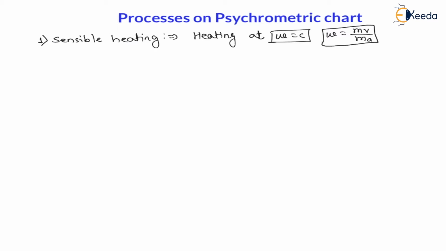My dear students, for example, a closed vessel having moist air is heated. Let us understand this.